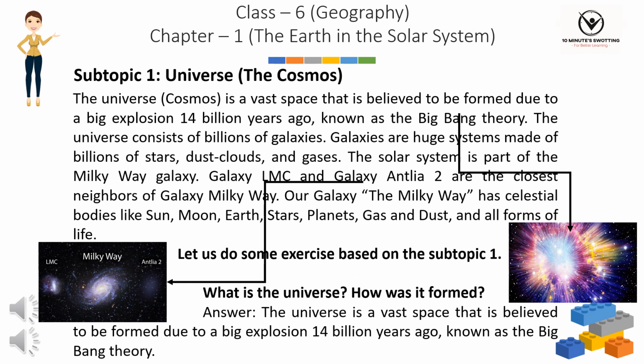Galaxy LMC and Galaxy Andromeda are the closest neighbors of Galaxy Milky Way. Our galaxy, the Milky Way, has celestial bodies like Sun, Moon, Earth, stars, planets, gas, and dust, and all forms of life. Let us do some exercise based on the subtopic 1. What is the universe? How was it formed? Answer. The universe is a vast space that is believed to be formed due to a big explosion 14 billion years ago, known as the Big Bang Theory.